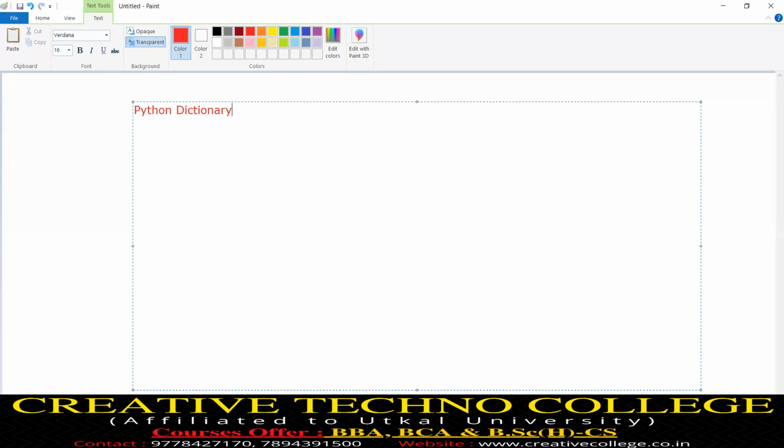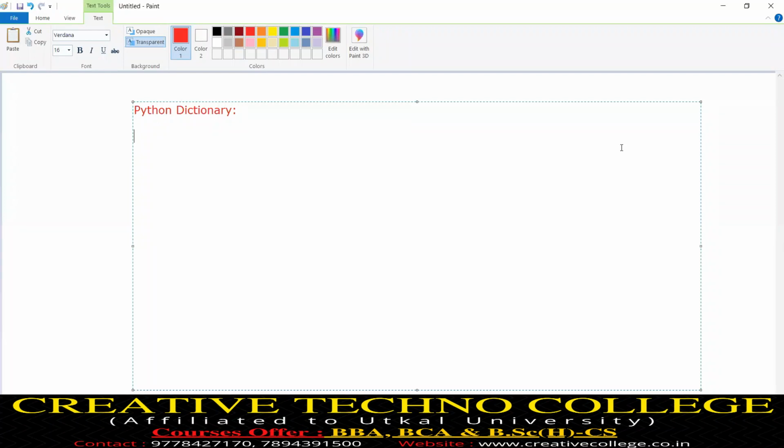From the beginning, I have already given clarity on the concept of a list and the concept of a dictionary. These two terms are very important. We will use them widely in the field of machine learning and deep learning. So we will see what a Python dictionary is in detail. This is our today's agenda.